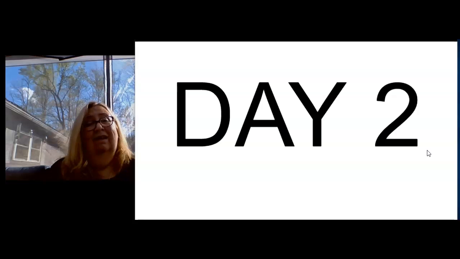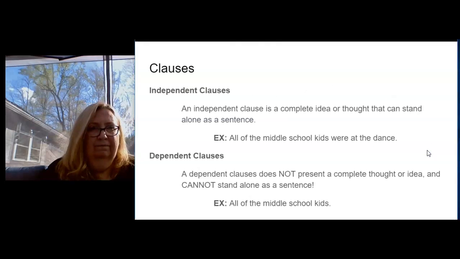And an independent clause is a clause that is a sentence all by itself. It doesn't need anything else. A dependent clause isn't a sentence. It depends on the independent clause to help it make sense. Let's look at this. An independent clause is a complete idea or thought that can stand alone. It can stand independently.